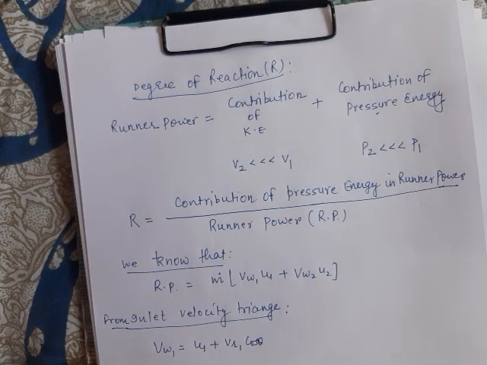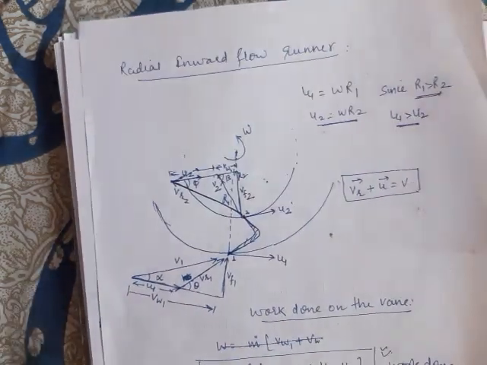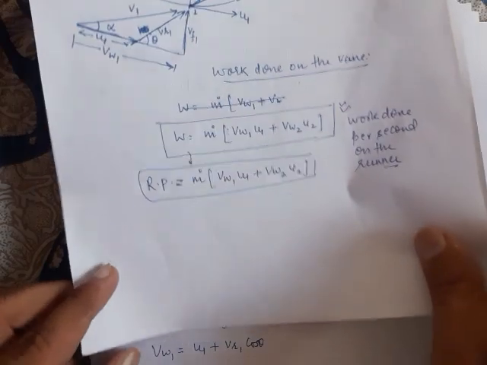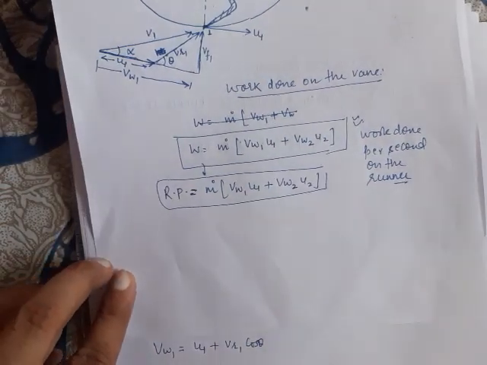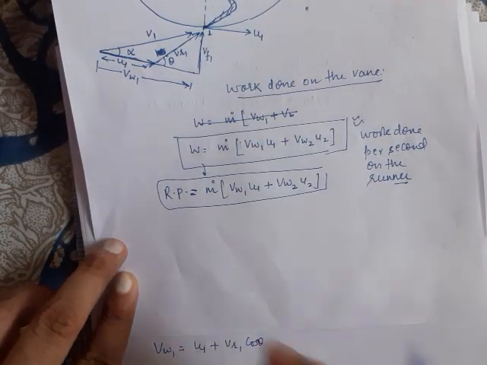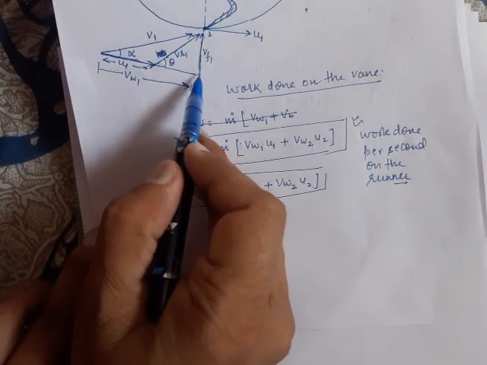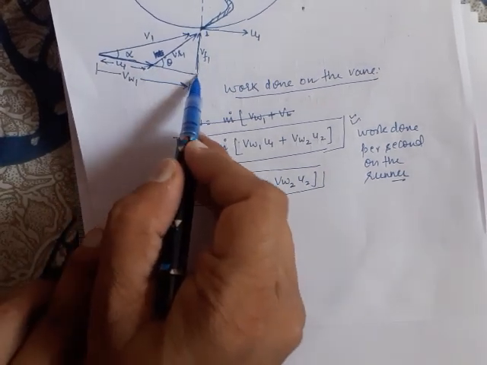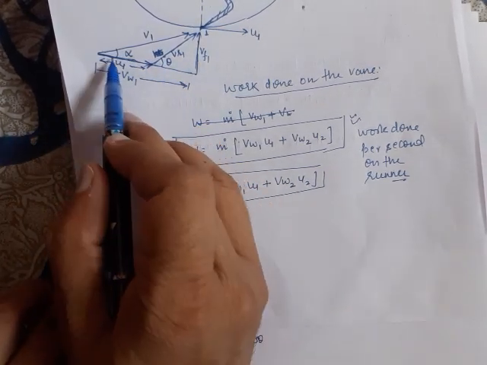Please note, from the inlet velocity triangle, Vw1 is equal to u1 plus Vr1 cos theta. This is Vw1, this is Vr1 cos theta, and this is u1.